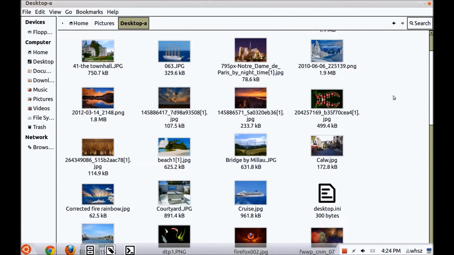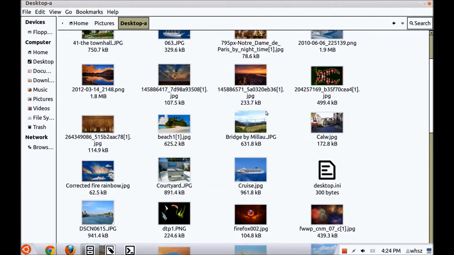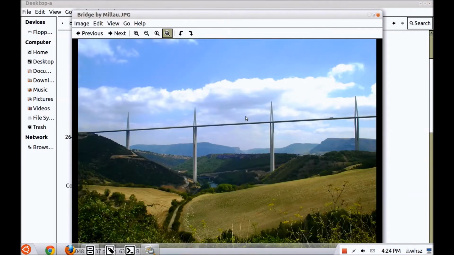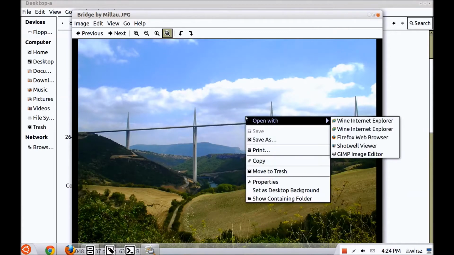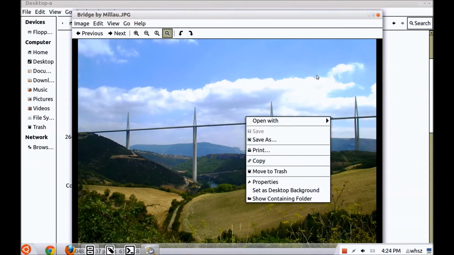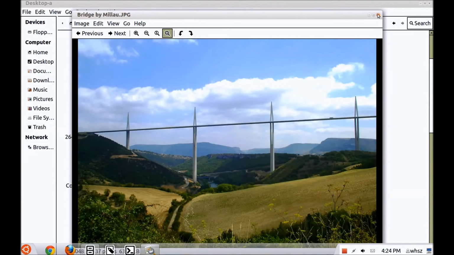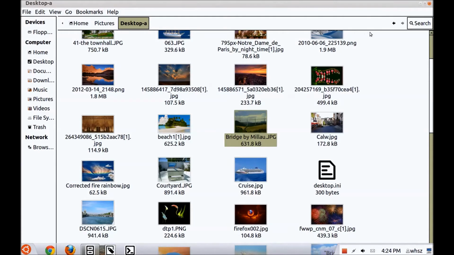And you can make different desktops from here. For example, you show the picture and then you right click and you can set it as desktop. But I like my desktop that I have right now. It looks like Zorin. Anyhow, okay, so much for the file system, which is a very normal file system.